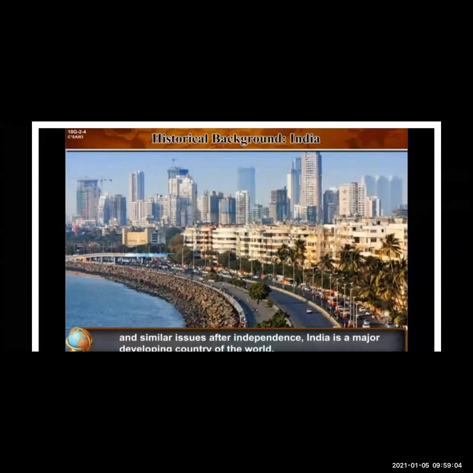So, even though we were under the control of British rule, then we had other problems like famine. You all know, no? Droughts are there, so the situation is not good. And then similar situations were there after independence. Also, we were facing difficult situations. So still India is a major developing country in the world. Still India is going good, smoothly going. So we are a developing country of the world.